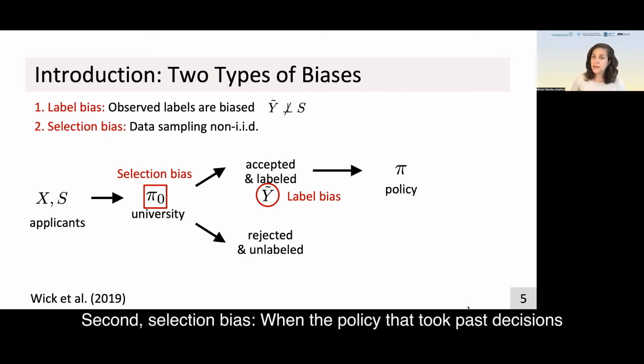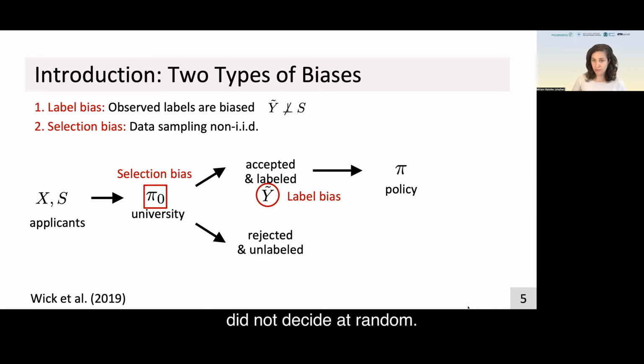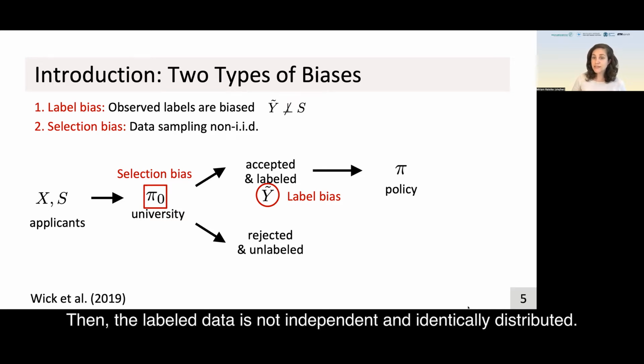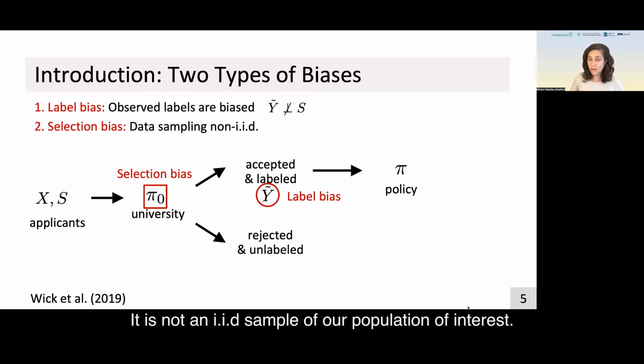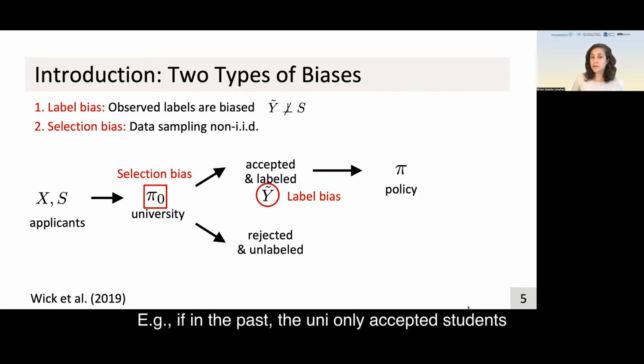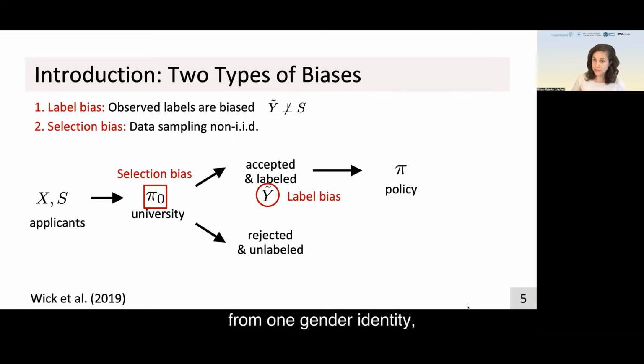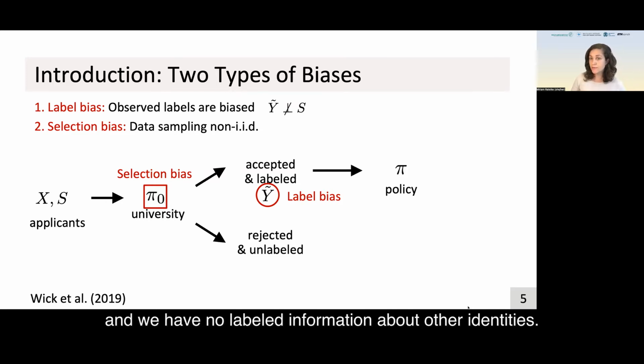This bias occurs when the policy that took the decision in the past did not decide at random. In this case, our labeled dataset is not independent and identically distributed. That is, it is not an IID sample of our population of interest. If, for example, in the past, the university only accepted students from one gender identity, the labeled data only contains those students, and we have no labeled information about other identities.